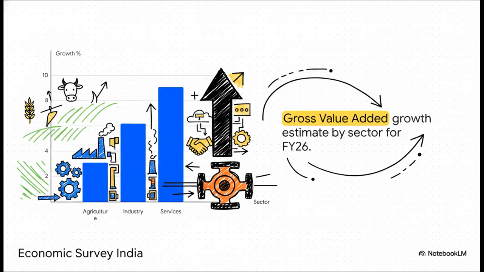So how is that growth actually generated? Well, if we break down the gross value added, or GVA, by sector for FY26, it reveals a pretty stark contrast. Agriculture is sitting at a respectable 3.1%, and industry is at 6.2%, but wow, look at that massive 9.1% surge in services. The services sector is for sure acting as the main engine pulling the entire economy forward right now. And that's largely driven by rapid digitization and this massive explosion of global capability centers setting up shop all across India.